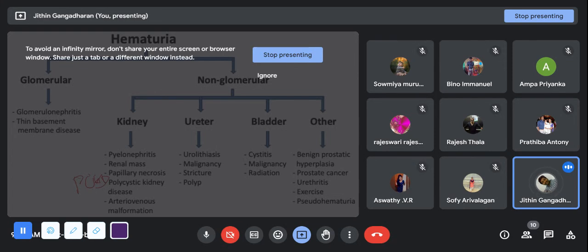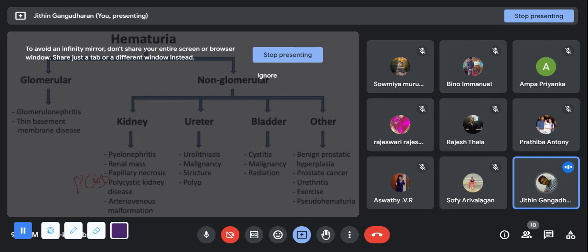If it is in the ureter, basically stone is the reason, malignancy, strictures, any polyps present. In the bladder, there will be cystitis, malignancy, or radiation. In other conditions like benign prostate hyperplasia, then prostate cancers. If you are doing severe exercise and your muscles have been wasted, pseudo hematuria will be there.